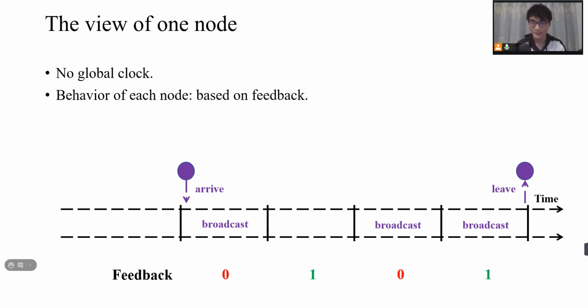What I want to mention is that there is no global clock. So in the view of one node, when the node arrives in some slot, the slot where it arrives is the first slot. Its behavior in the second slot, third slot, etc. is based on the feedback from the channel in the first slot, second slot, and so on. We want to devise an algorithm for the nodes. The algorithm is just about whether or not the node will broadcast in the ith slot, based on the history and the feedback before the ith slot. That's how we devise an algorithm.